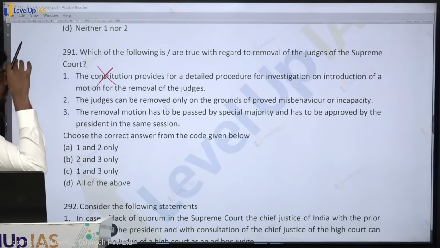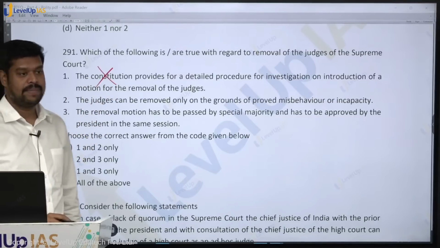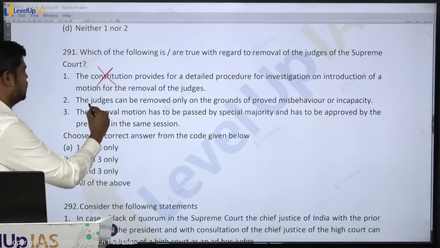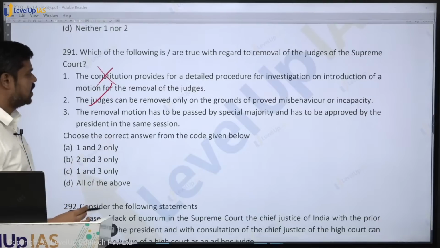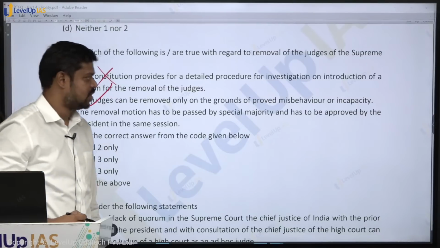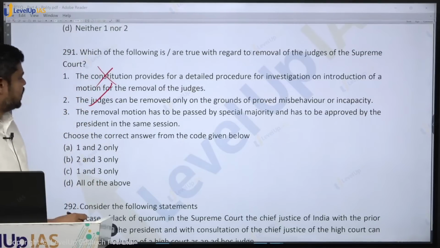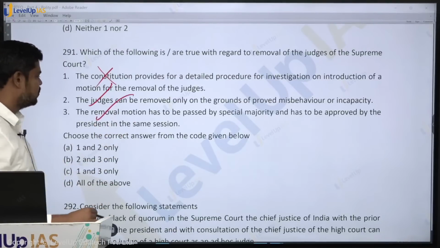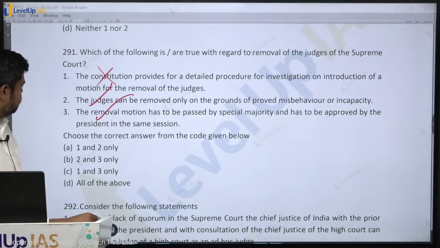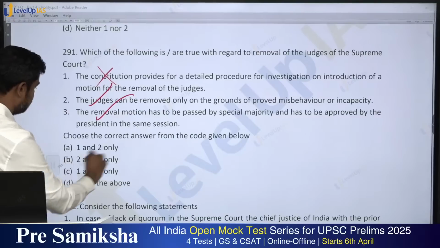The judges can be removed only on the grounds of proved misbehavior or incapacity. Is it true? Yes. Is it defined in the Constitution? Misbehavior, incapacity? No. The removal motion has to be passed by special majority and has to be approved by the President in the same session. Is it true? Yes, this is true. So which of the statements given above are correct? What is the answer? 2 and 3 only.